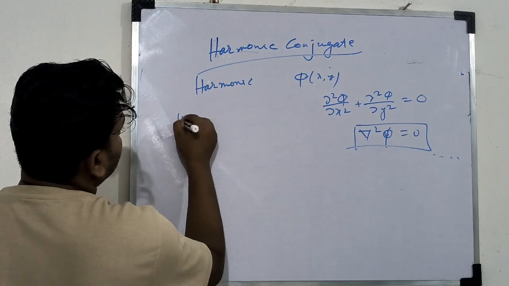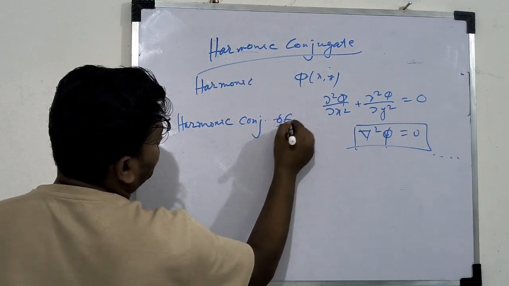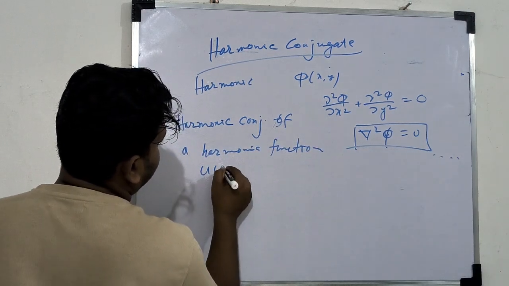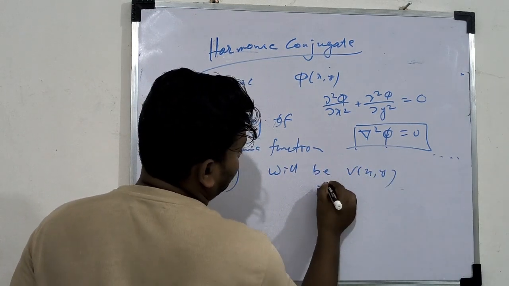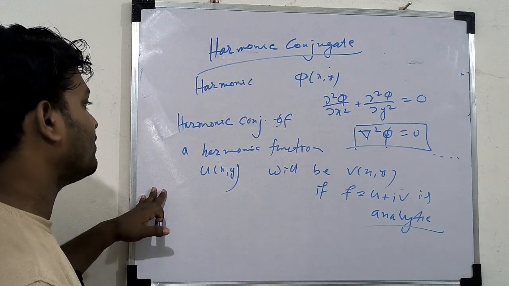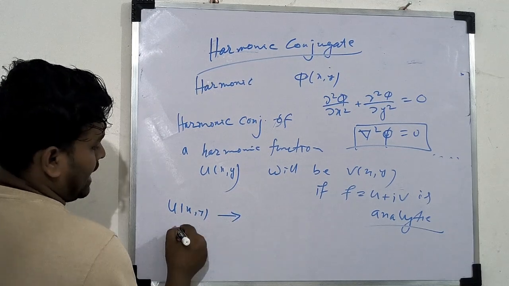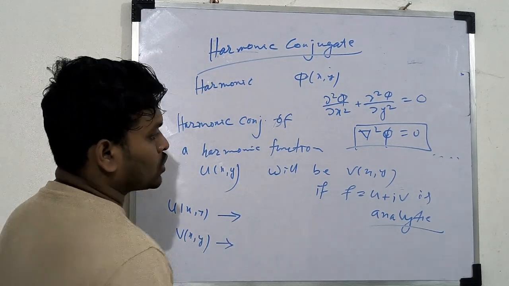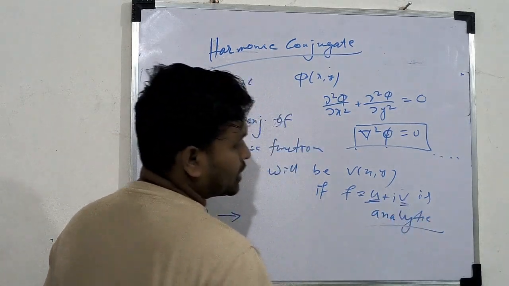And the harmonic conjugate of a harmonic function u(x,y) will be v(x,y) if f equals u plus iv is analytic. I have solved one question where u is given and you have to find the harmonic conjugate v(x,y). So whenever u is a harmonic function, v is the harmonic conjugate.